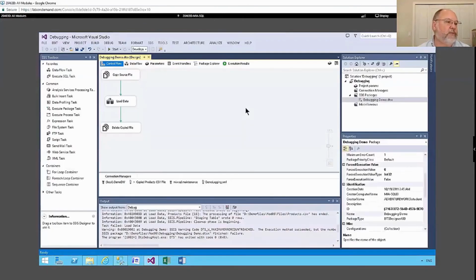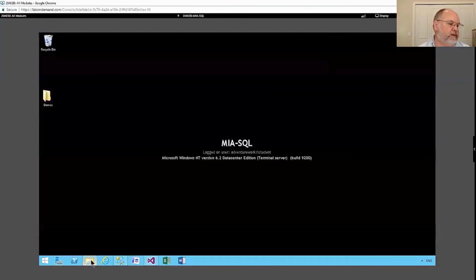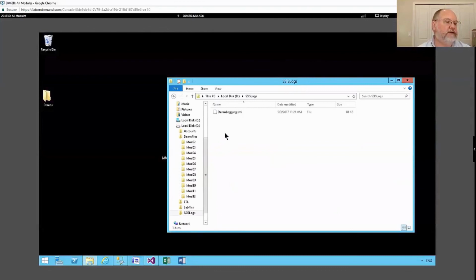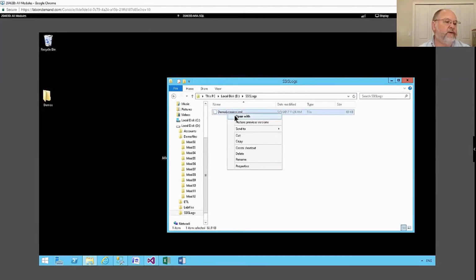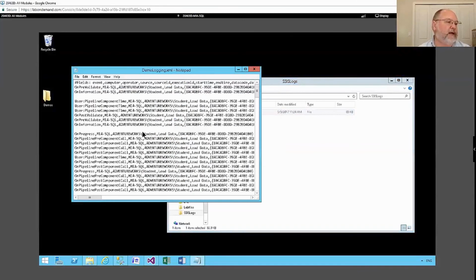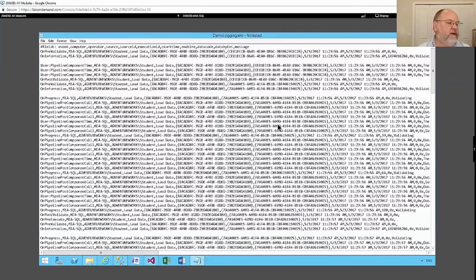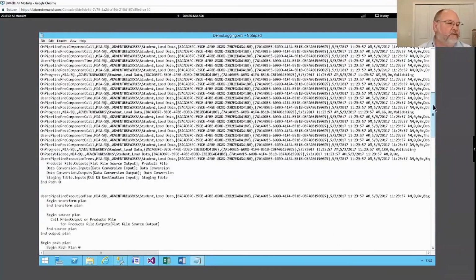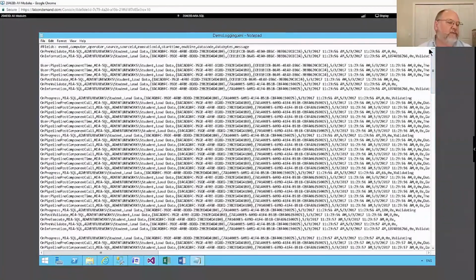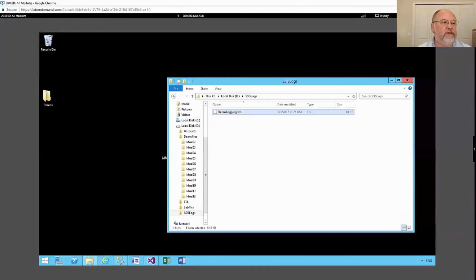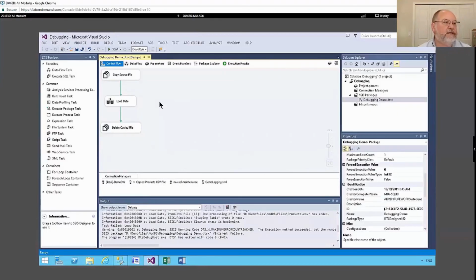Or I can come out to where I stored my file, and I'll try to open that with Notepad. Now, some people get freaked out and they don't like looking at it this way. Maybe it's just because I've been doing this for a long time, but the truth is once you really start to understand how to read these text files as log files, they get fairly easy and they get fairly simple. This is my preferred way of looking at them, but you should do whatever you like. Don't do it my way, do it your way. And that's how you set up logging.